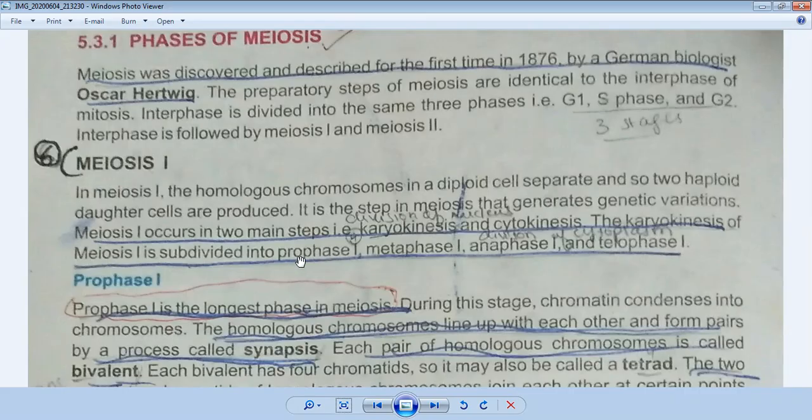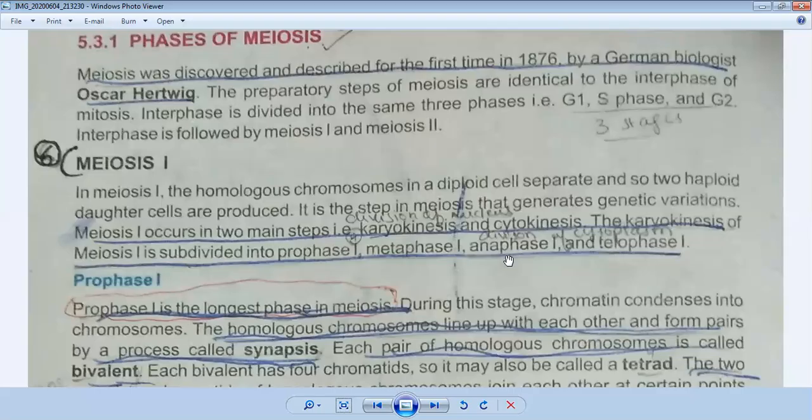Subdivided into prophase 1, metaphase 1, anaphase 1, and telophase 1. I hope you understand it. When meiosis is starting, it is divided into two big stages, meiosis 1 and meiosis 2.